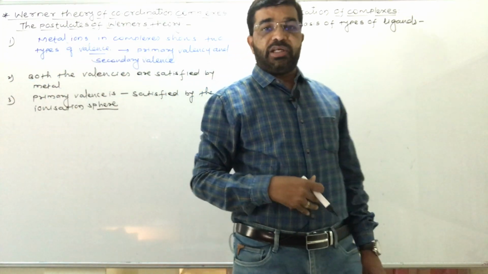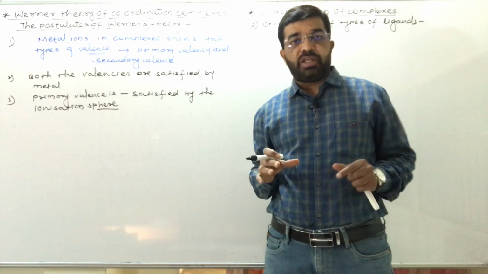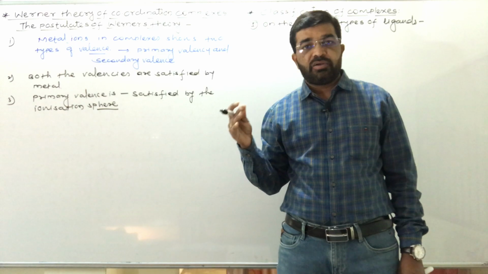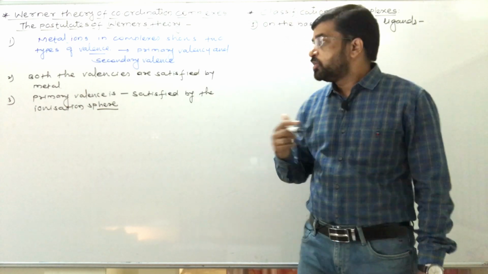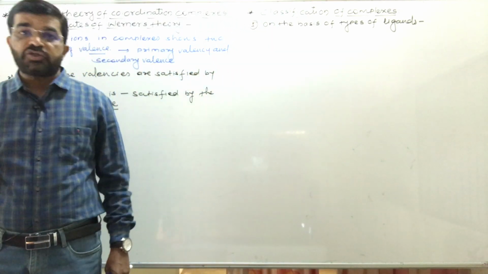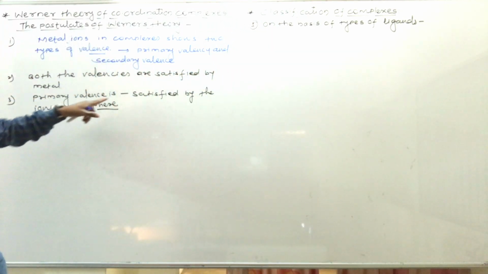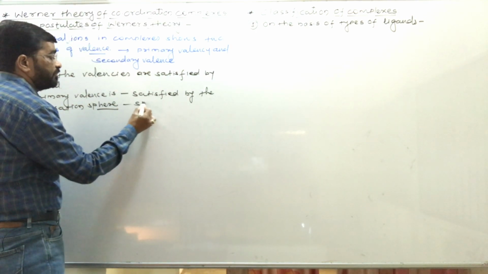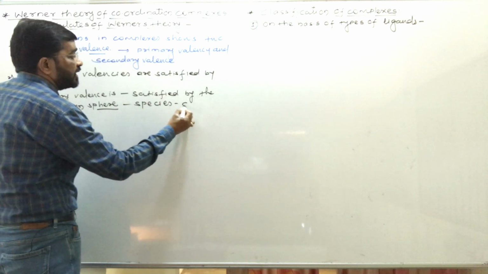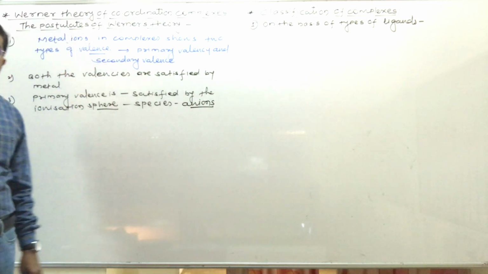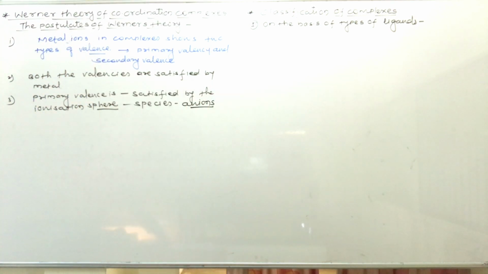We have studied before that two spheres are present in coordination complexes or compounds, the ionization sphere and the coordination sphere. So the species present in the ionization sphere satisfy the primary valence. These are the anions. So anions satisfy the primary valence.